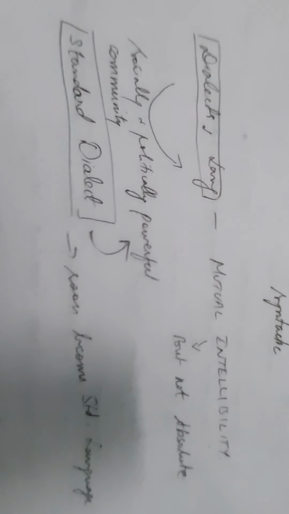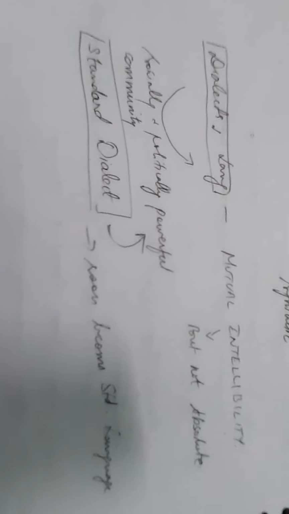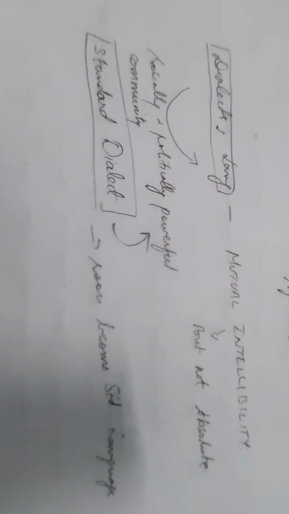For example, when you're talking about the English language, the particular English spoken by the people of southeast England is called the standard English. The reason is that the capital of England, London, is situated there, and various universities, Cambridge and Oxford, are situated in southeast England.